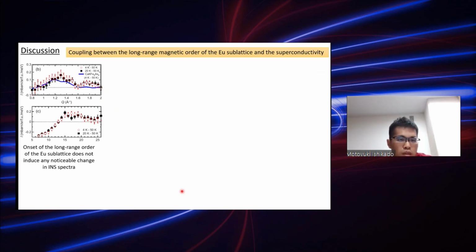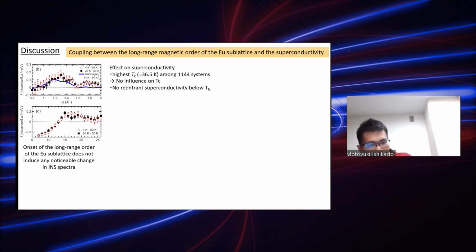So finally, we discuss the coupling between the long-range magnetic order of the europium sublattice and the superconductivity. First, in the elastic neutron scattering spectra, there is no noticeable change at the onset of the long-range order at 15 Kelvin, as shown in this. And next, the Tc of superconductivity is highest at 36.5 Kelvin, and this is the highest among the four systems. So there's no influence on Tc, and no reentrant superconductivity is observed below TN.